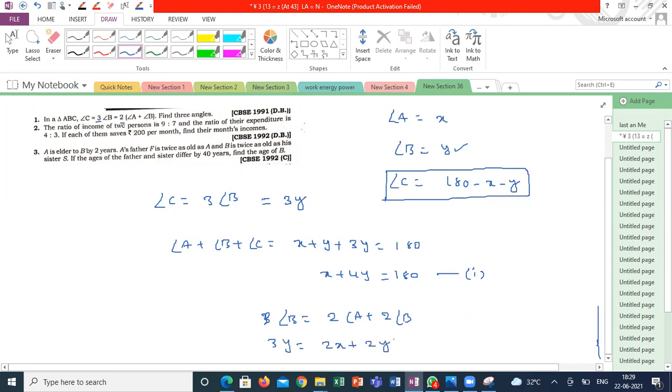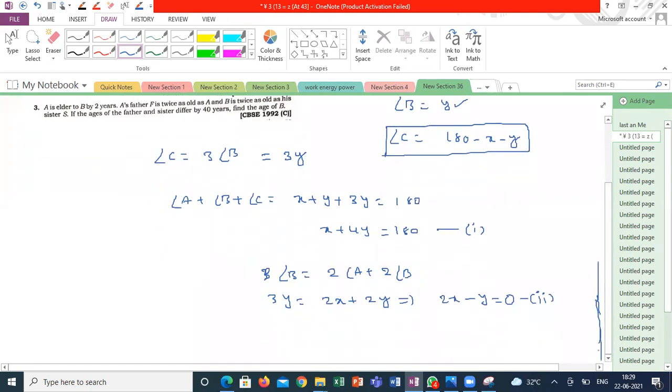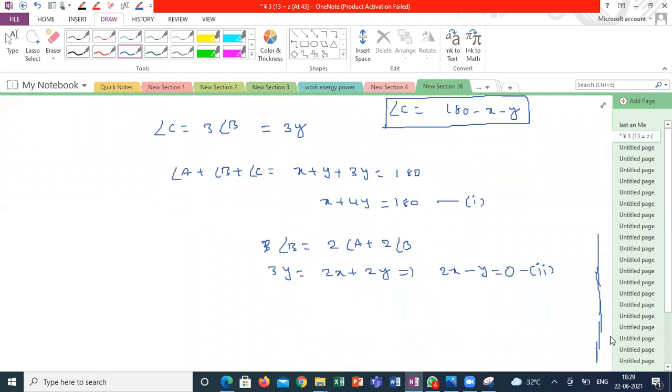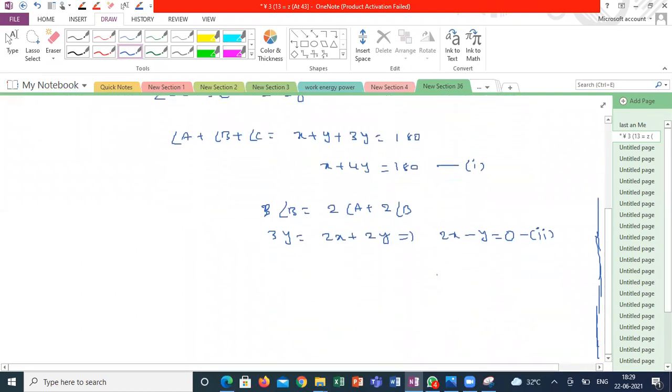From here, 2X minus Y is equal to 0 is my second equation. So now I got the pair of linear equations in X and Y, where X represents angle A and Y represents angle B. If I know angles A and B, it is easy to calculate angle C from the given triangle.